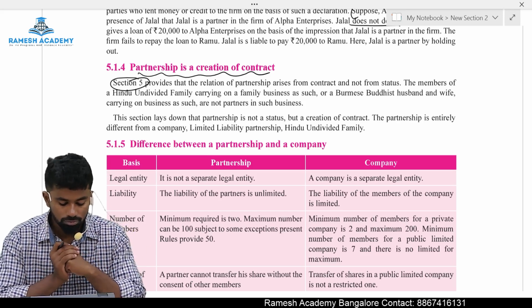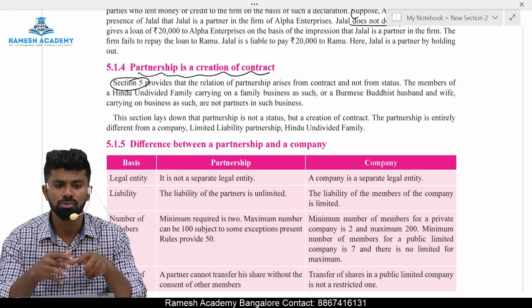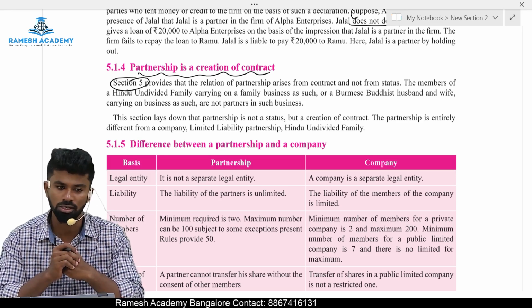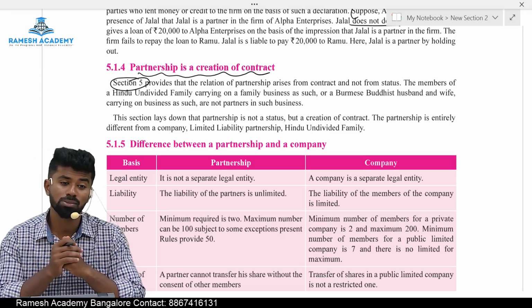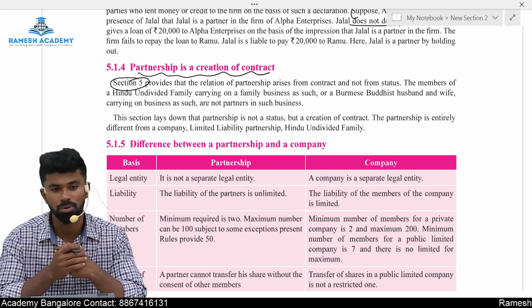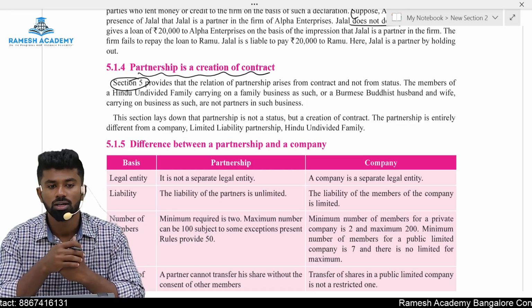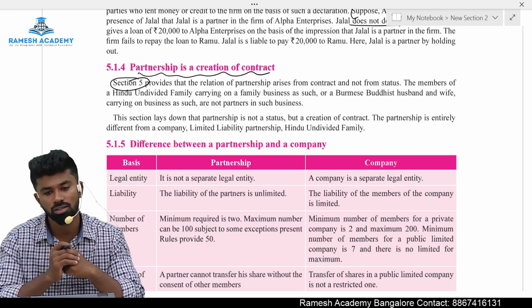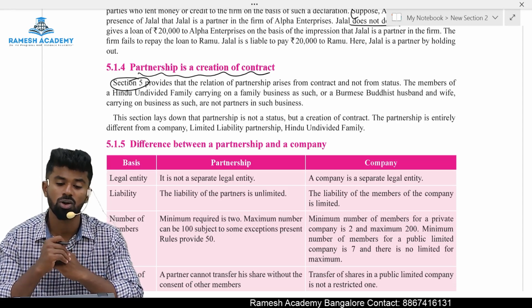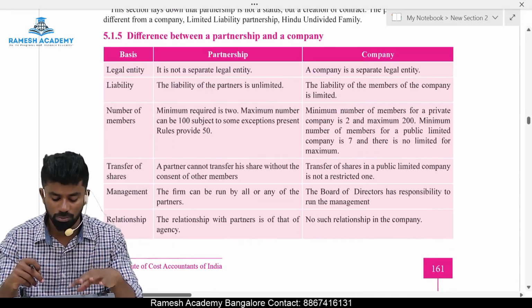Anyway, partnership is the creation of what? Contract. So partnership comes into existence only by what? Agreement, not by status. But in case of HUF, a person becomes part of HUF by what? By birth. Correct, right? So in examination, if they ask how the partnership is created, a partnership is always created by what? Agreement, not by status.